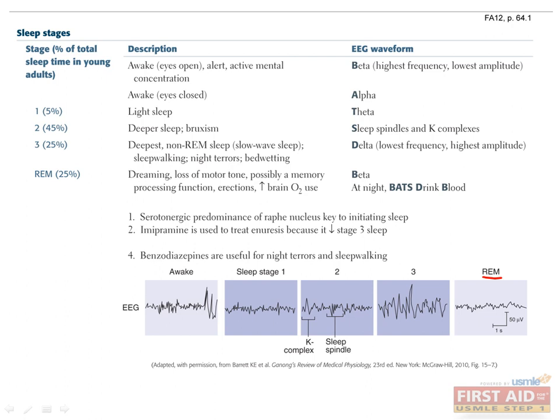REM sleep is characterized by dreaming, loss of motor tone, erections, and increases in brain oxygen usage, possibly related to a memory processing function. Also, extraocular movements during REM sleep are due to the activity of the paramedian pontine reticular formation / conjugate gaze center. It is because of these extraocular movements that this phase of sleep is termed rapid eye movement sleep. Alcohol, benzodiazepines, and barbiturates are associated with reduced REM and delta sleep.